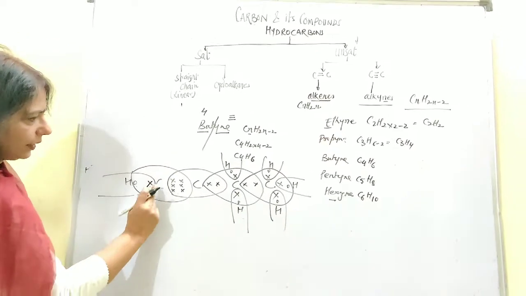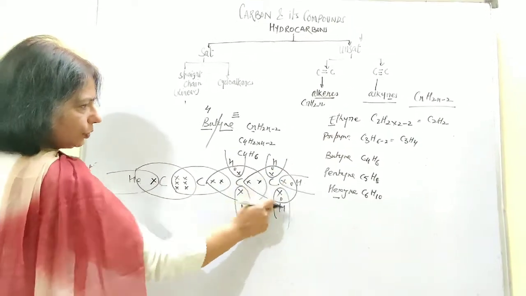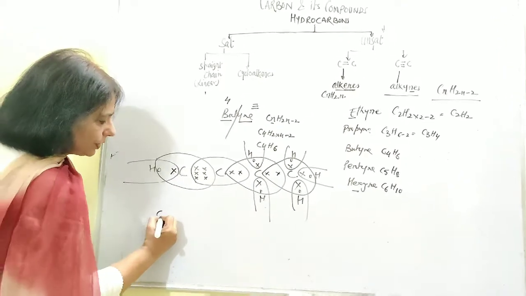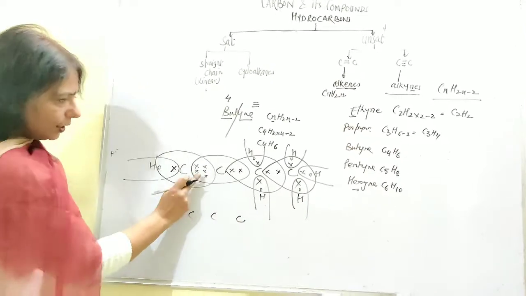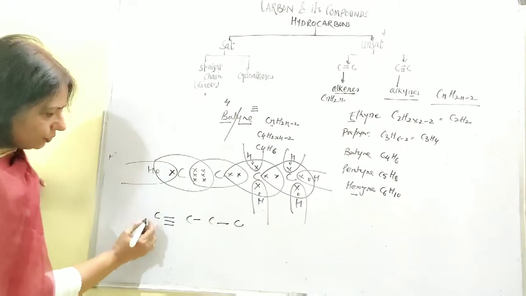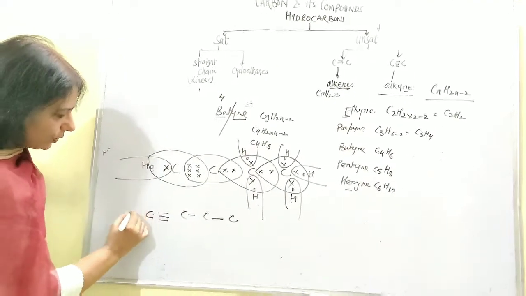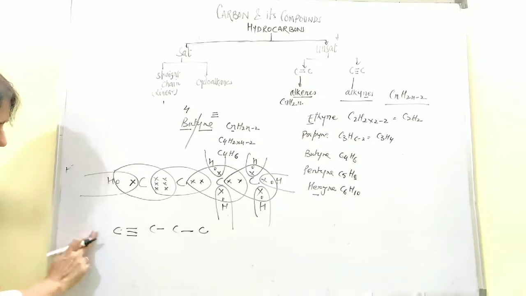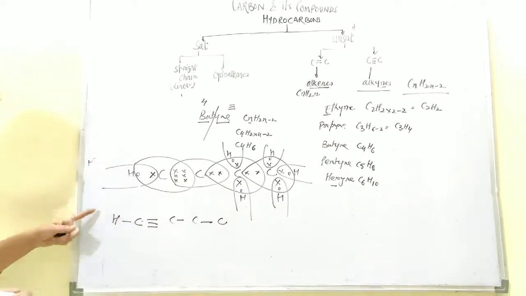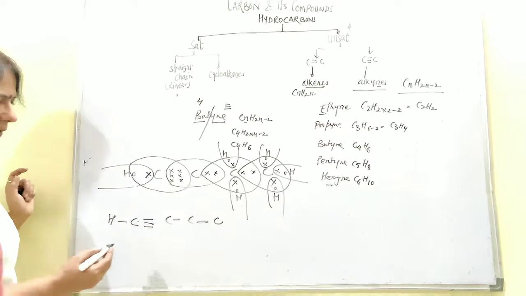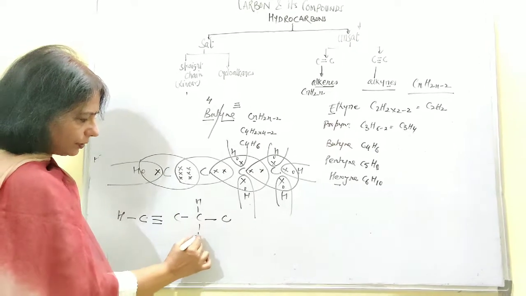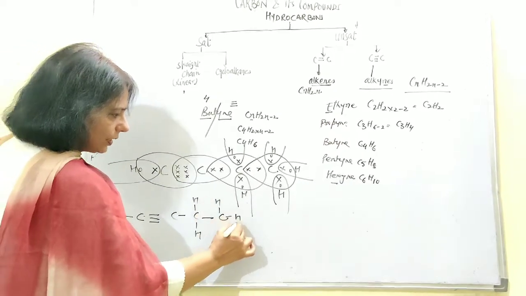So you will get, now look, 4 carbon atoms and 3 plus 2, 5 plus 1, 6 is the number of hydrogen atoms. Draw the structure: triple bond this side, single bond here, single bond here. Then hydrogen making a bond here this side, so put hydrogen this way. You can write this hydrogen this way also. That does not matter because the bond formation has taken place. So you can write them around this carbon atom anywhere. Then this one is not getting any hydrogen atom. Here you will get hydrogen, hydrogen, this hydrogen, this hydrogen, this hydrogen.